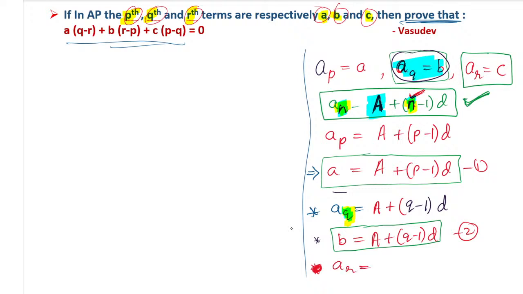AR is equal to A plus, here in place of N. Once again I am talking about the same formula. In place of N we have R. So we have to write R minus 1 into D. That can be written as A plus R minus 1 into D. But instead of AR we have to substitute C, because here the AR value is C.